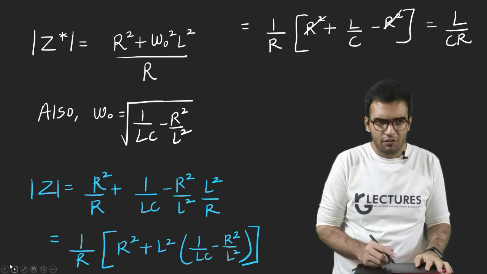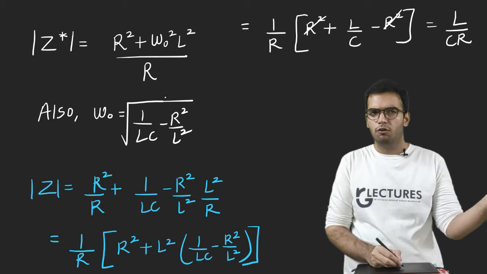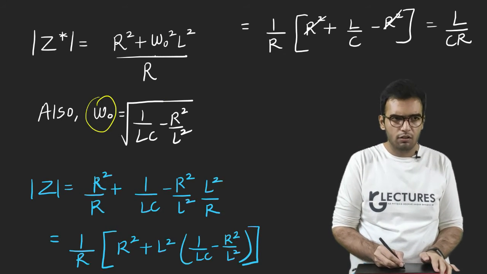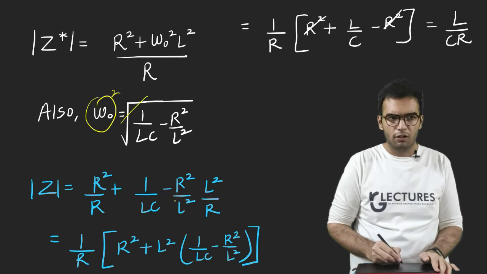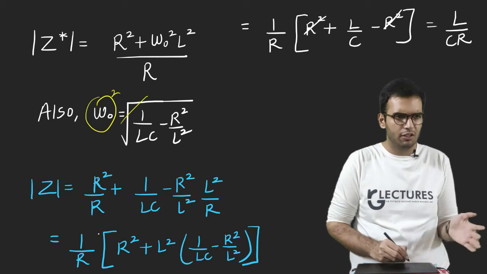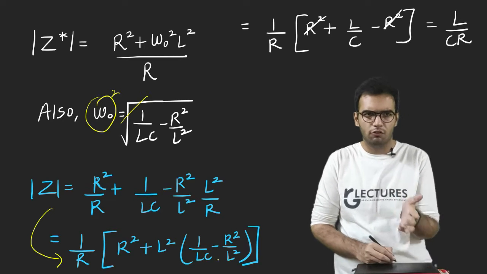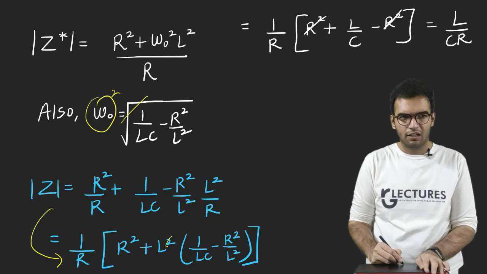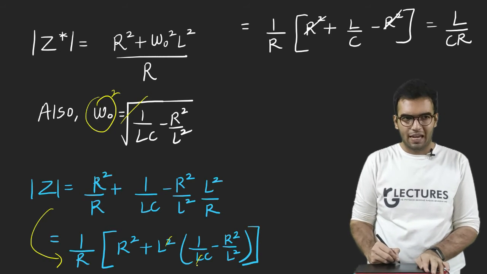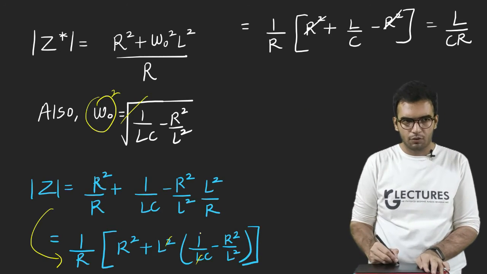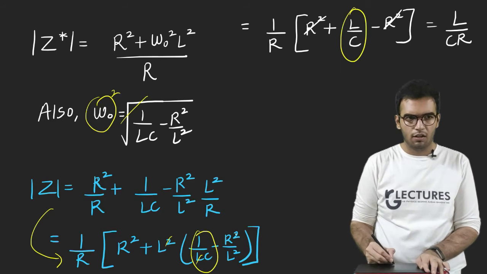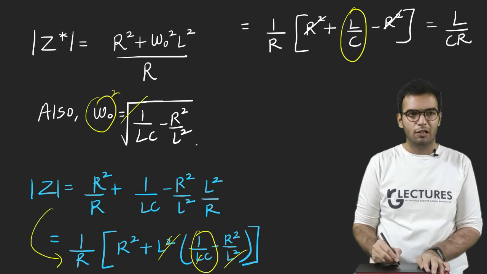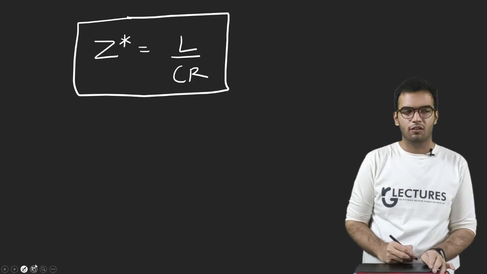Talking about the impedance Z, this is the value of impedance from the previous value, and let us substitute the value of omega 0 here. So omega 0 square will vanish the root, and you will get this here. I have written everything step by step. Just follow these steps and then multiply 1 upon this bracket. So you will get L square and L cancel here. There will be L by C. This term is represented there, and L square will get cancelled. Here it is R square. So basically you will get the value of impedance as L by CR.